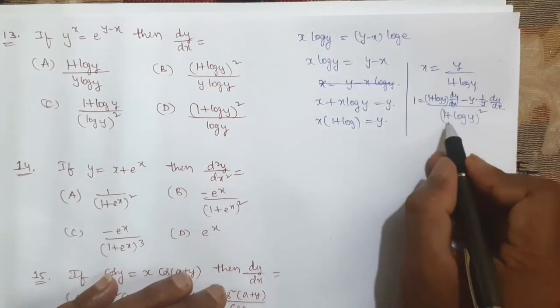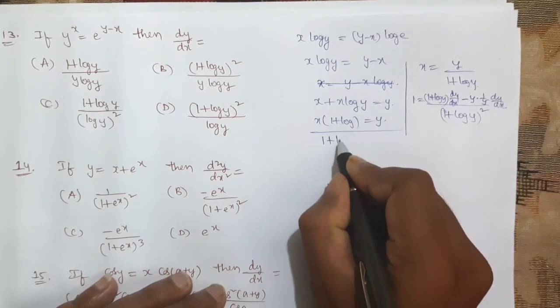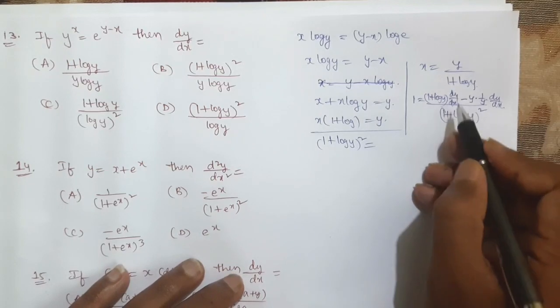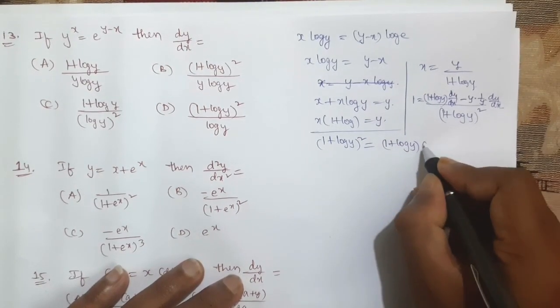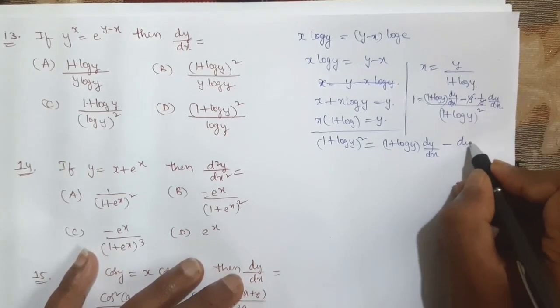See, if you observe here, 1 plus log y whole square you send to the left side, it will become 1 plus log y whole square equal to 1 plus log y into dy by dx, and y cancels, minus dy by dx.